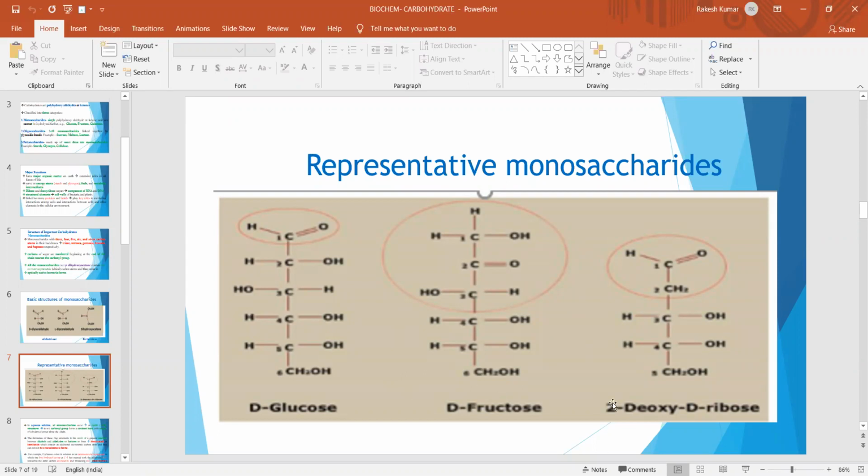There is also the example of 2-deoxy-D-ribose. Ribose is basically a pentose. It is deoxygenated at the 2 carbon unit.